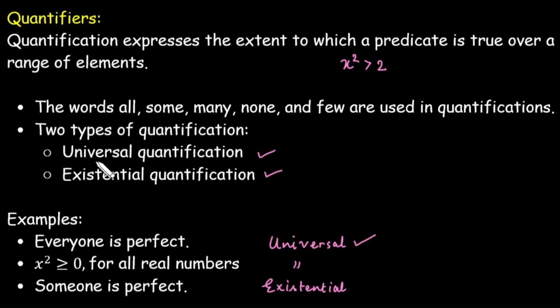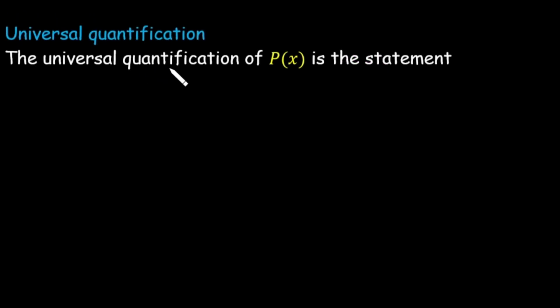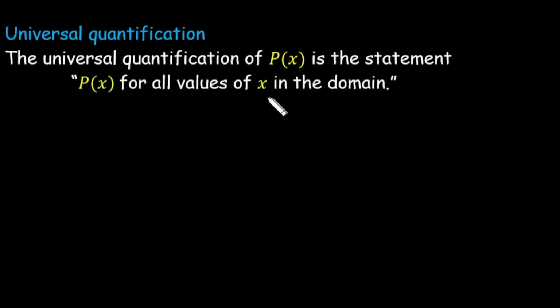Now we are moving towards the definition of universal quantification. The universal quantification of statement P(x) means P(x) for all values of x in the domain. So when we are working with all values of x, that comes under the part of universal.